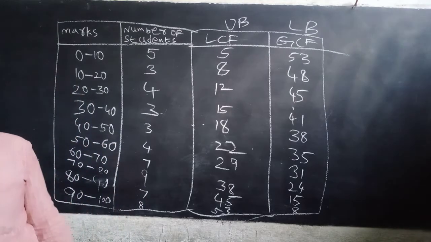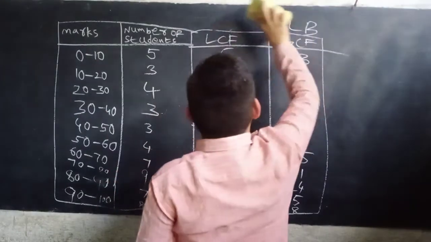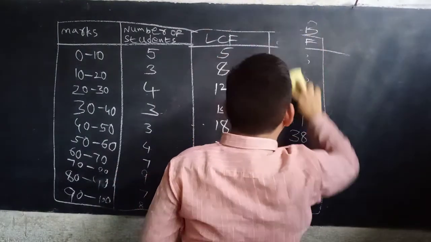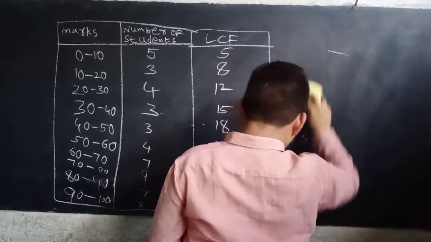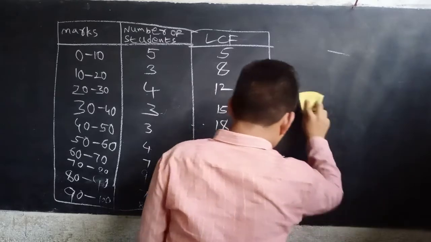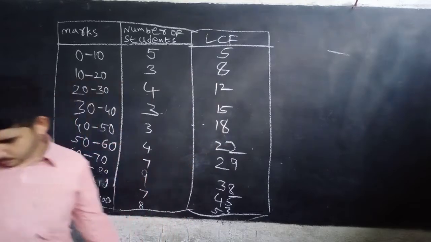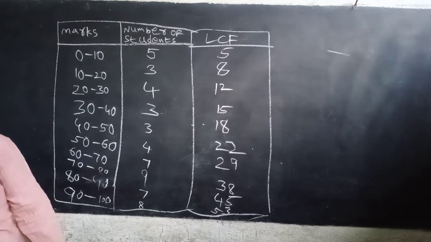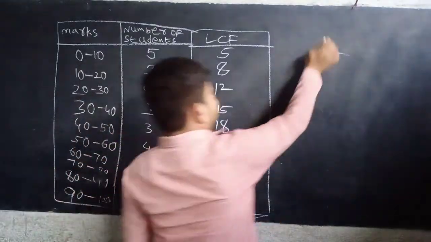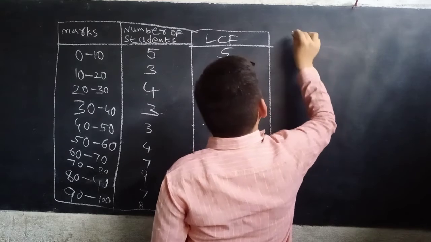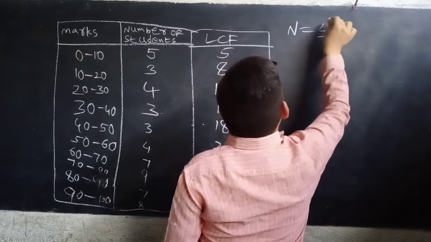we can discuss the median value of the given data. Now, total number of frequencies, n, equal to what? 53. 53 is an odd number.